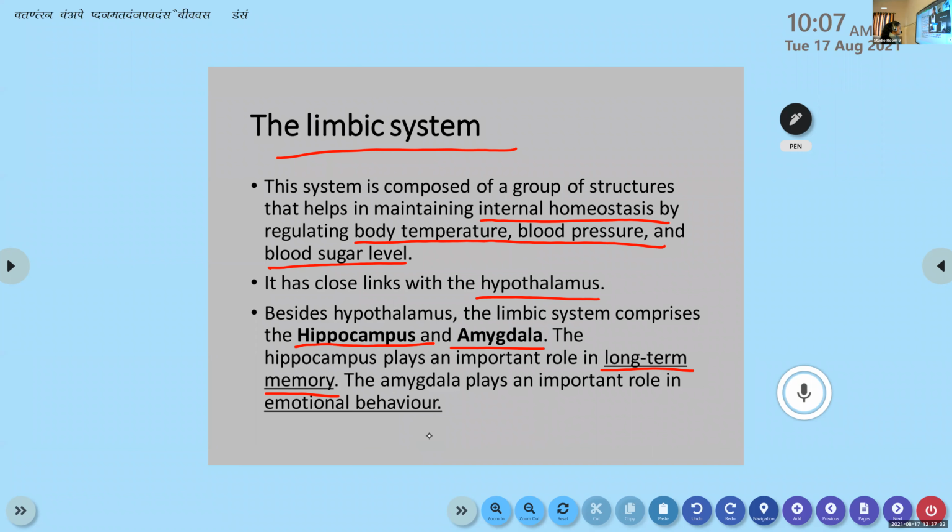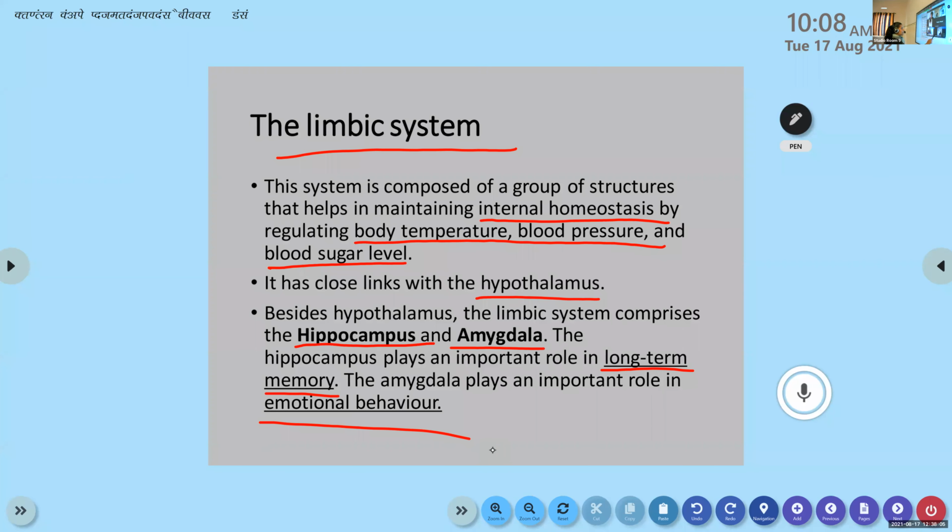Then the amygdala plays an important role in emotional behavior. All the emotions are mainly because of the amygdala. Whenever you discuss emotions, you have to talk about the amygdala. That is the structure of the brain involved in emotional reactions and emotional behaviors. The hippocampus's main role is long-term memory, converting short-term to long-term memory, and the amygdala plays an important role in emotional behaviors.